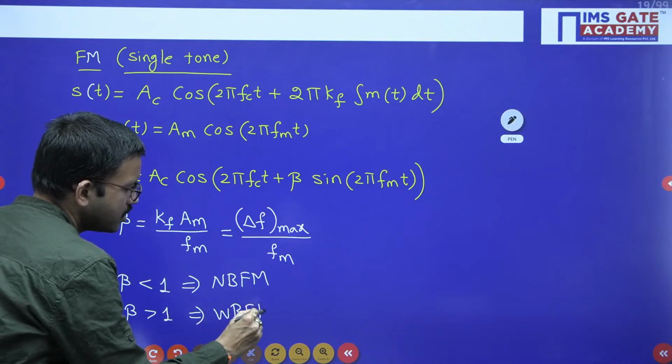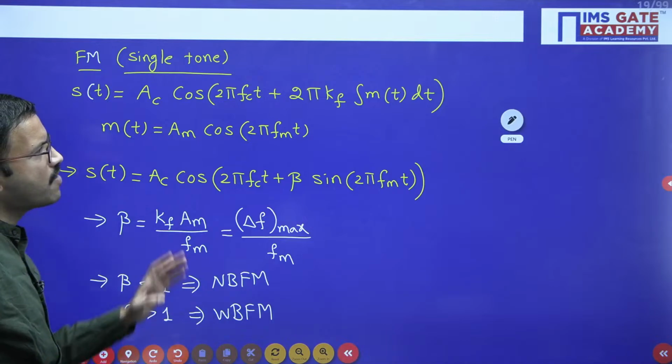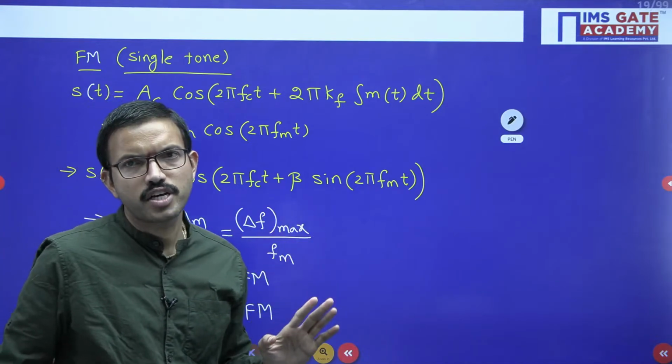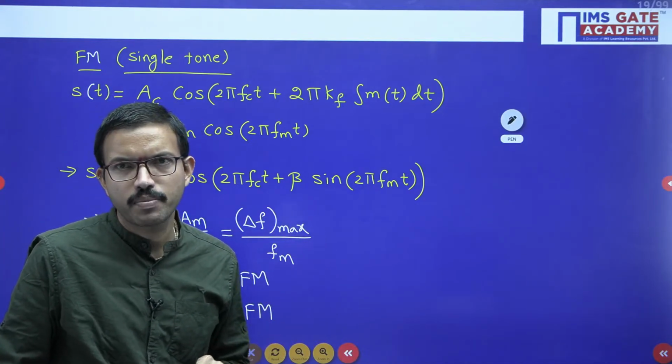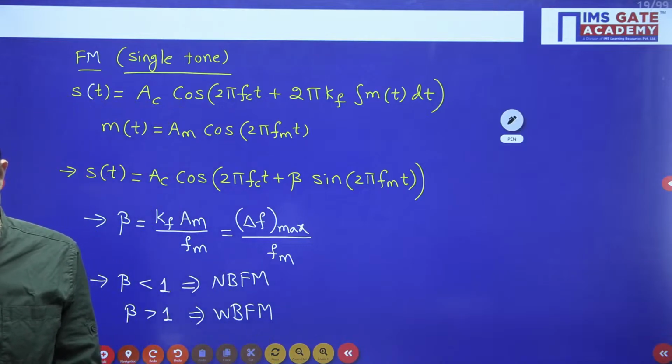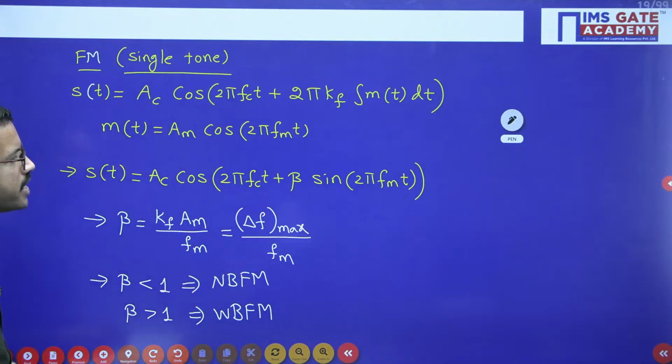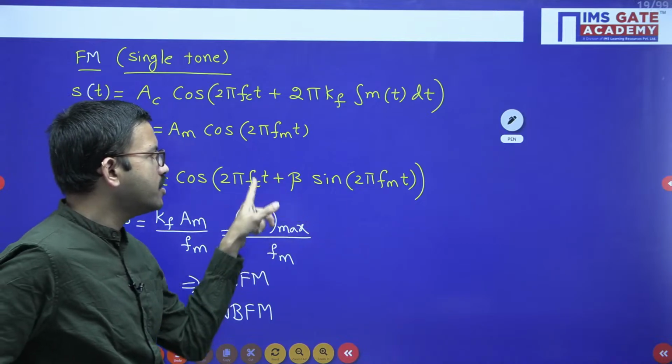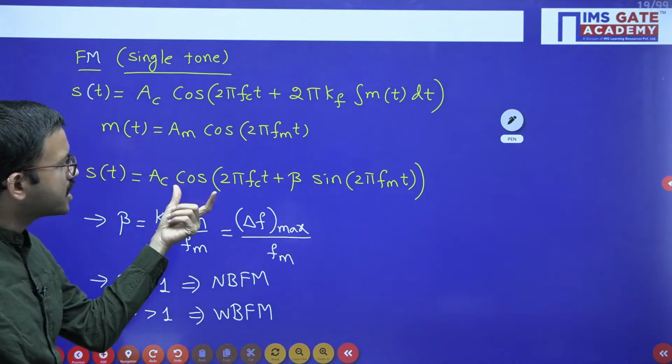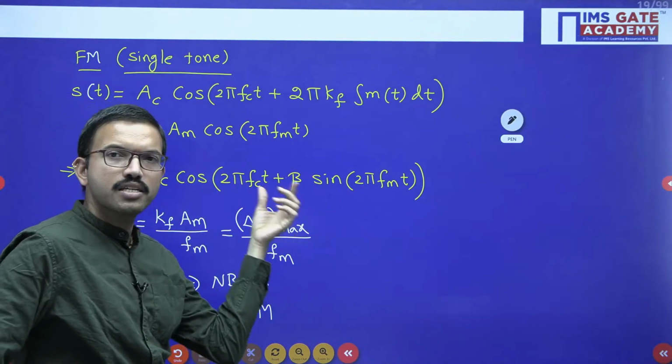So based on the modulation index value, we are having the frequency modulation of two types. One is narrowband, other one is wideband. So regarding narrowband, when you are considering beta value less than 1, here you can consider cos A plus B format, you just expand it.